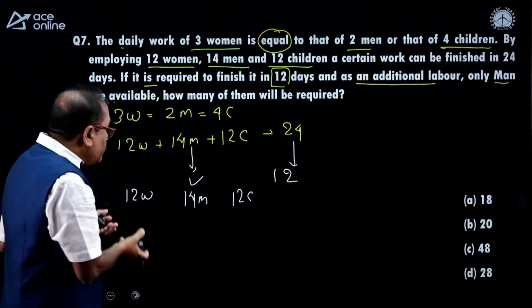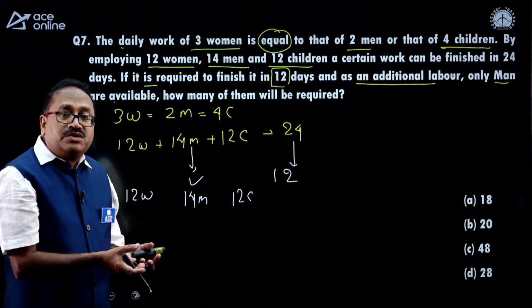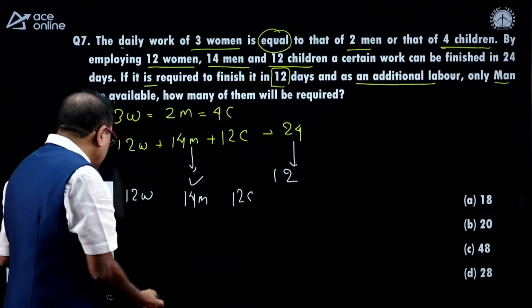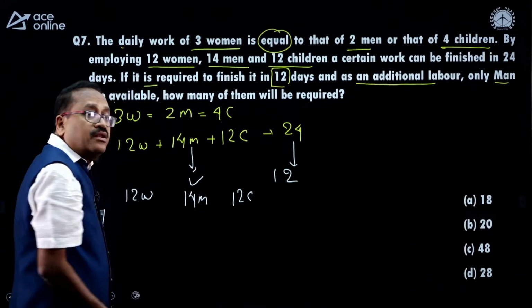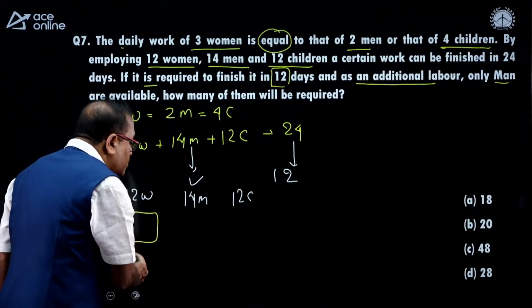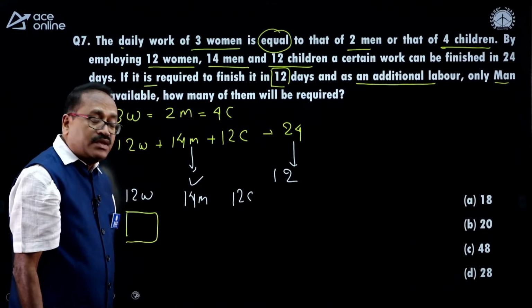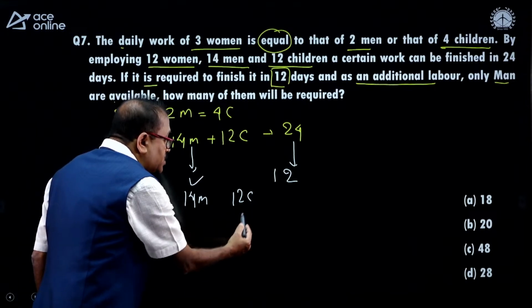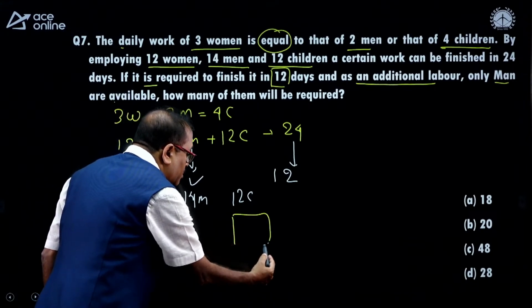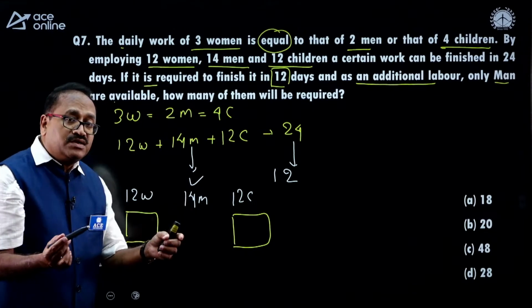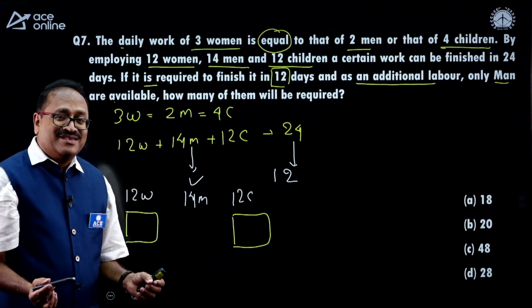But I don't have the additional women, I don't have the additional children, I have available only men. That means I need to convert: 12 women is equal to how many men? So I will take those many men. And 12 children is equal to how many men? I will take those many men. And 14 men additional requirement is there.